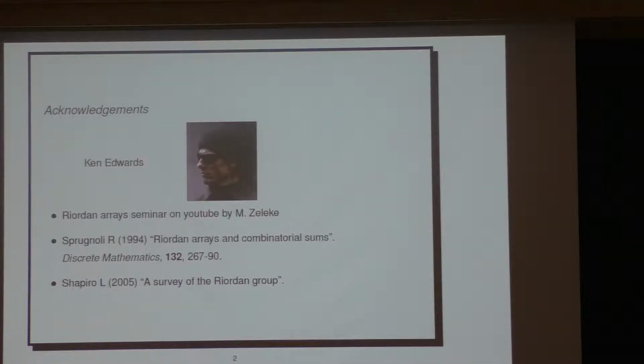And the paper I found most helpful was this 1994 one by Sprugnoli. Also, Zeleke's talk was heavily based on a lecture note type article called A Survey of the Riordan Group by Shapiro, who was the originator of the Riordan Group.